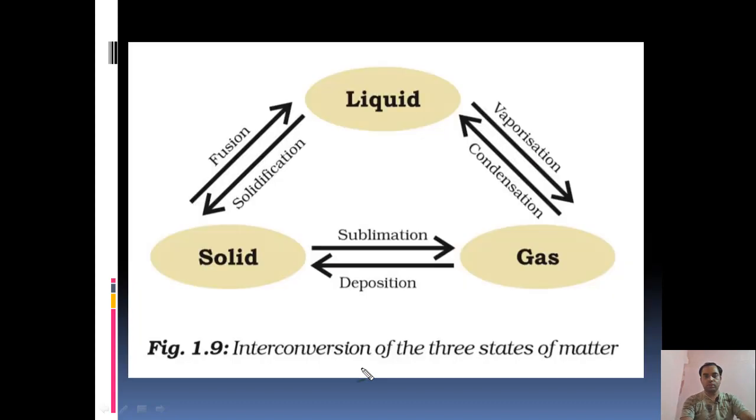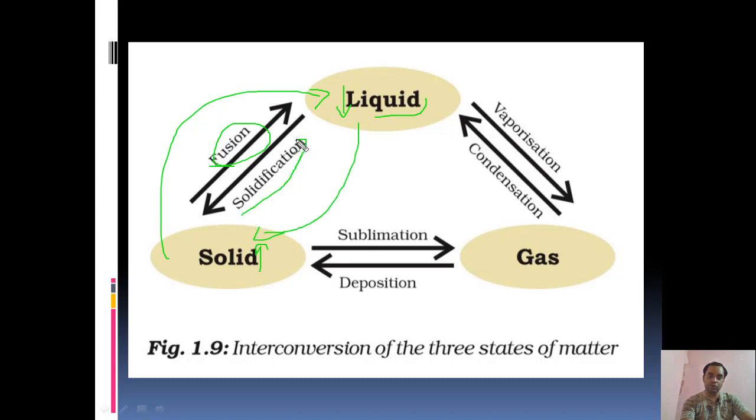Okay. Now see in this picture, you can see when solid converts itself into liquid. In general, when you increase the temperature of a solid, it will become liquid. This process is known as fusion. When you decrease the temperature of a liquid, the liquid becomes solid. It is known as solidification.